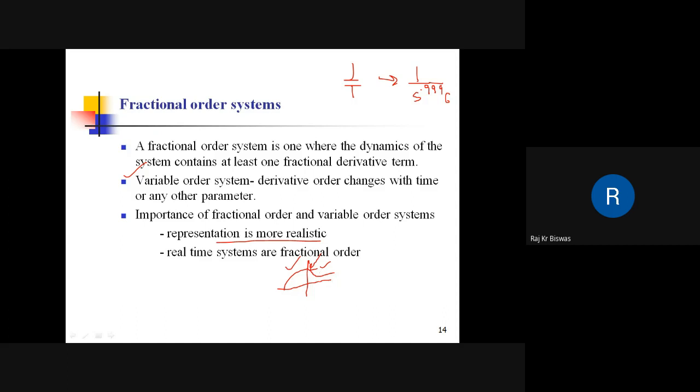But if the system is fractional order, this initial condition is not sufficient. It needs all previous values, that is, the charging profile of the capacitor. So in addition to the initial condition at this point, it needs the entire charging history, or the complete history of the function, to determine its discharge behavior. So the behavior of this system is much more realistic when it is represented by fractional order dynamics. And real-time systems are fractional order.